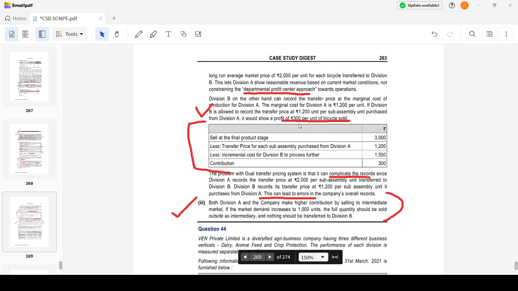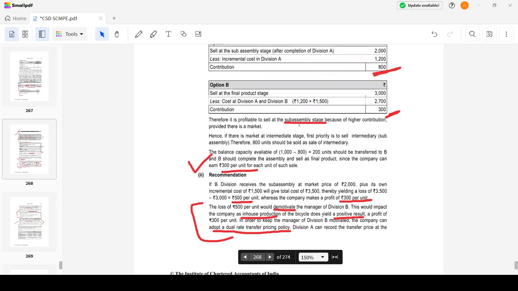Okay, but what is the negative advantage? You have to state that also. What is the impact of the dual transfer price approach? There is a wide range of numbers. We may not know what is a perfect number, and it happens that there could be human errors. It could lead to manipulation and human errors in the overall company records. Clear. Now let's move on to the third one.